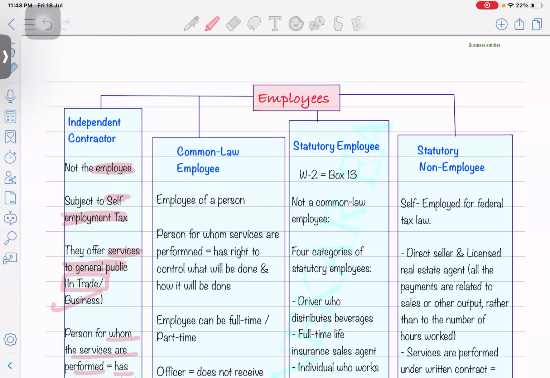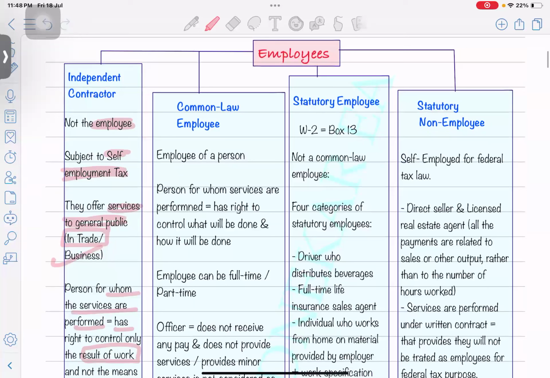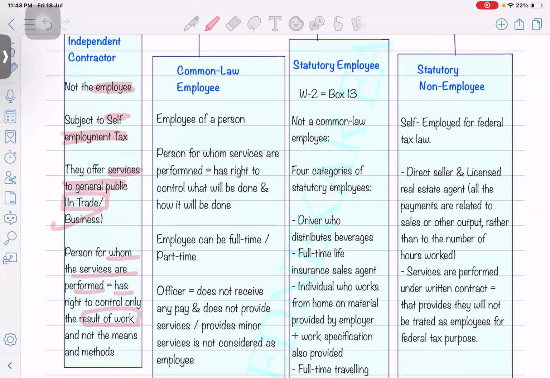Okay. Next is the common law employee, an employee of a person. This is like a normal salaried employee. The person providing the services to the employer is one over whom the employer has the right to control what will be done and how it will be done. Just think, if you're an employee, your company, your manager or someone is going to give you guidance on how the work needs to be done, what the quality should be. They are going to train you on everything. That kind of relationship is called a common law employee.